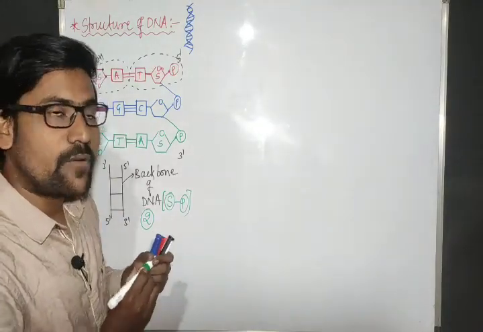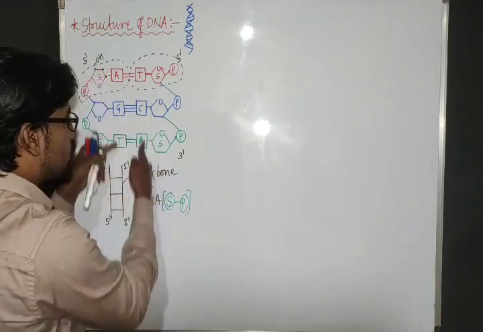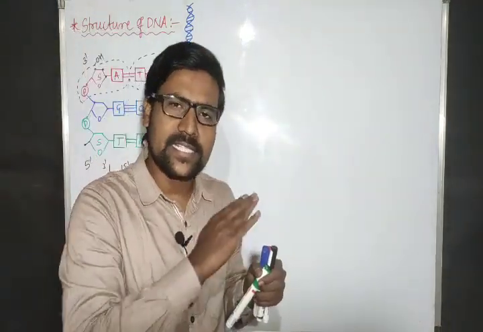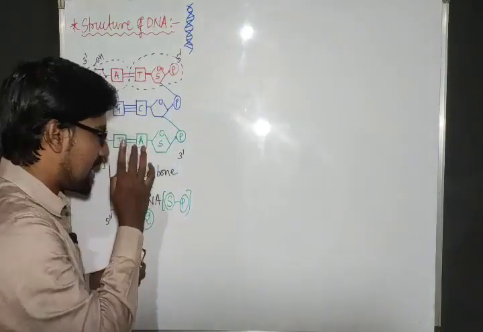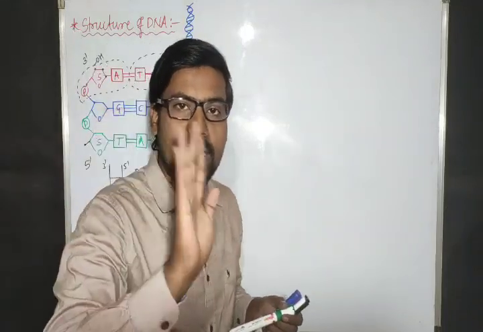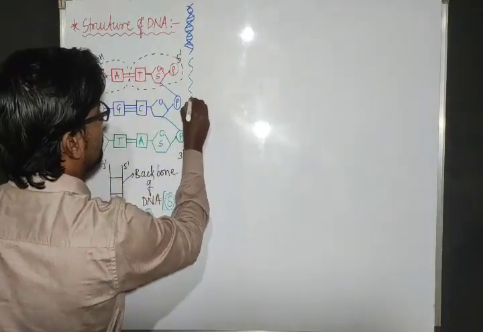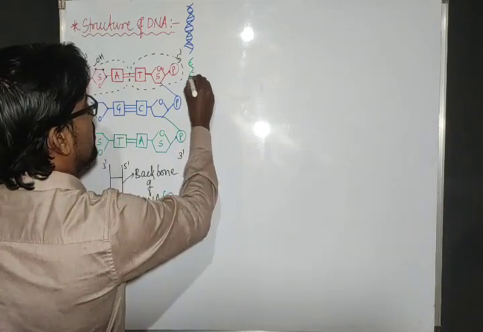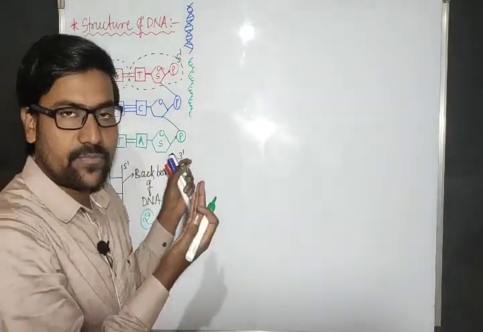And both the backbones of DNA are connected by these bases, the combination of base pairs. This is how we can see the structure of DNA. But in case of RNA, RNA is single stranded. It is not having the base pair. Why? Because the structure of RNA will be like this. It is not having one more strand.